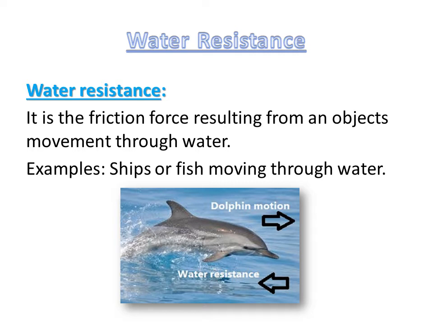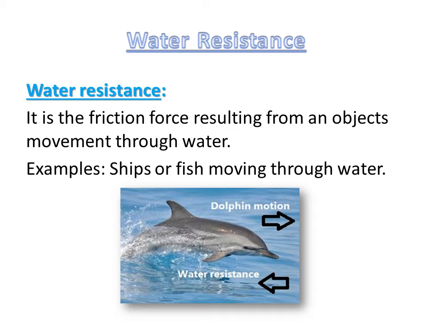If I ask you, is the air and water resistance in the same direction of movement or in opposite direction of movement? Of course, you will have to answer me, it's in opposite direction of the moving object. So again, the air resistance and the water resistance both are in opposite direction of the movement. If the fish, for example, is moving forward in water, the water resistance is pushing it backward.